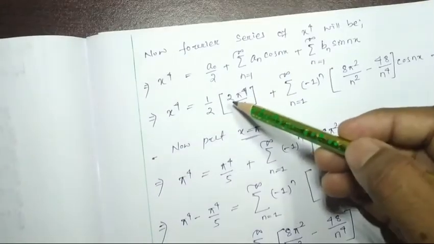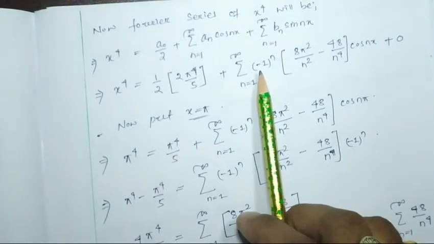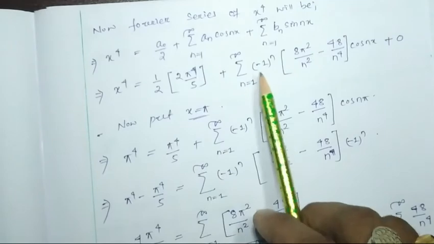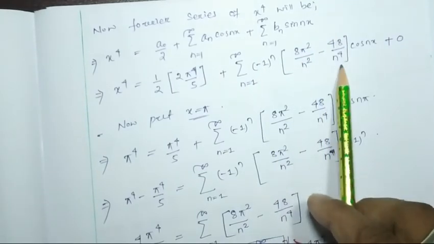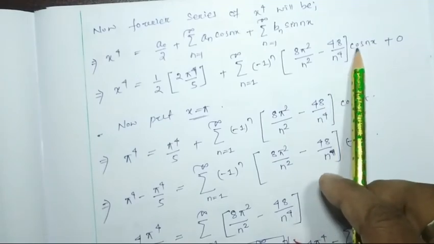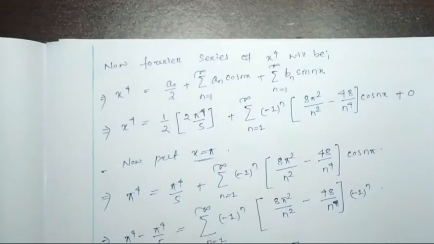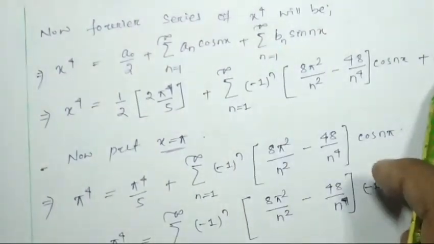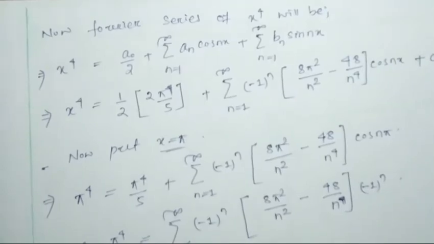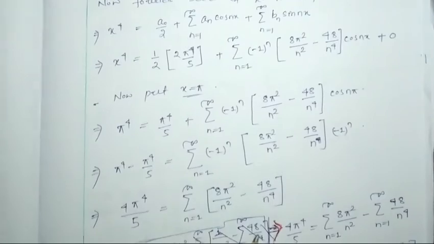So instead of a0 we put 2 pi to the power 4 by 5, and an we found as minus 1 to the power n into 8 pi square by n square minus 48 by n to the power 4, into cos nx. As we found bn is equal to 0, this term will be equal to 0.